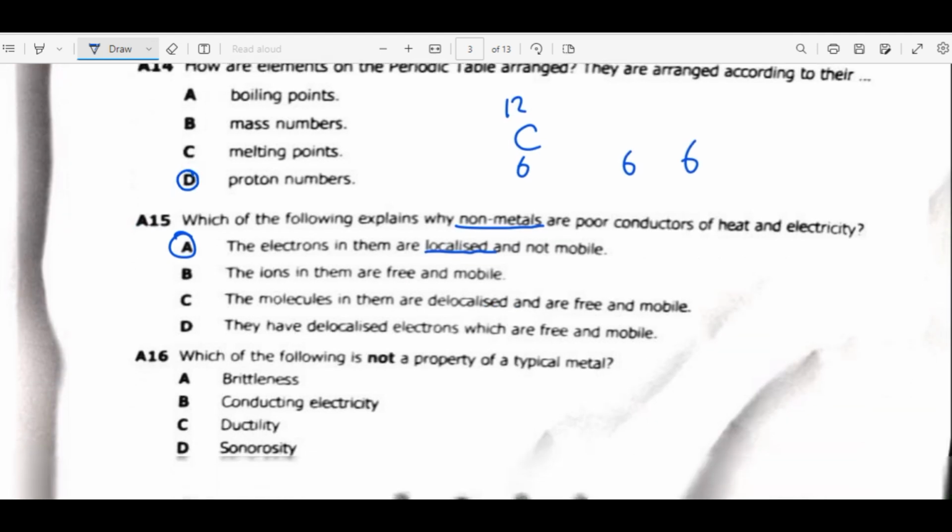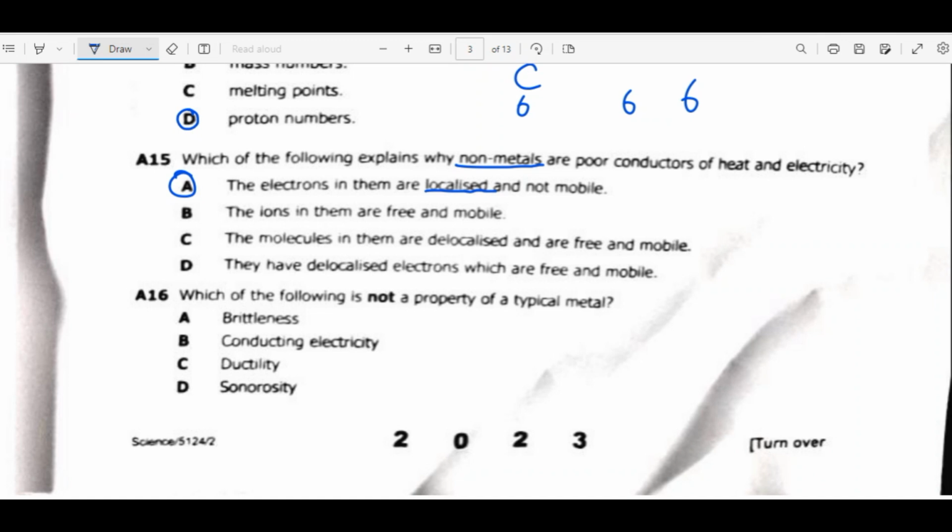Remember that. And whenever we have such a condition, heat and electricity cannot be transferred. 16. Which of the following is not a property of a typical metal? It's A, brittleness. Not all metals are brittle. Conductivity of electricity is typical. Ductility is typical. Sonority is also typical.